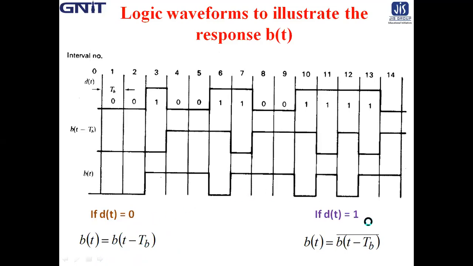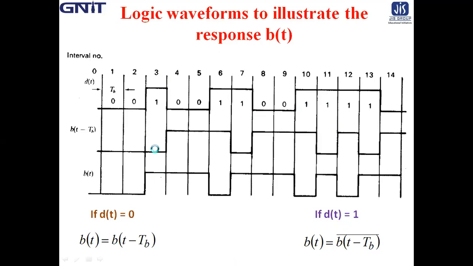On the other hand, when dt equals 1, bt equals bt minus tb bar, that means it is inverted. That means in each successive bit interval, bt changes from its value in the previous interval. Whenever dt is 1, see, in the third bit interval, bt and bt minus tb are just opposite.